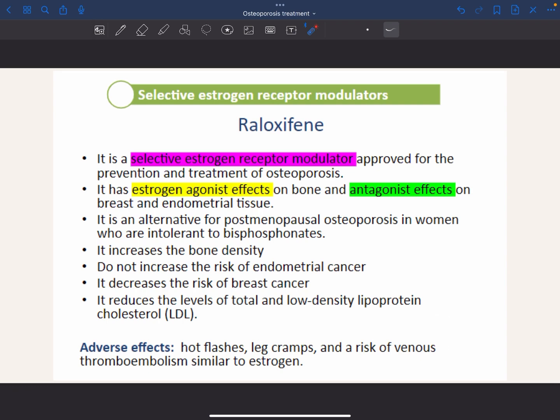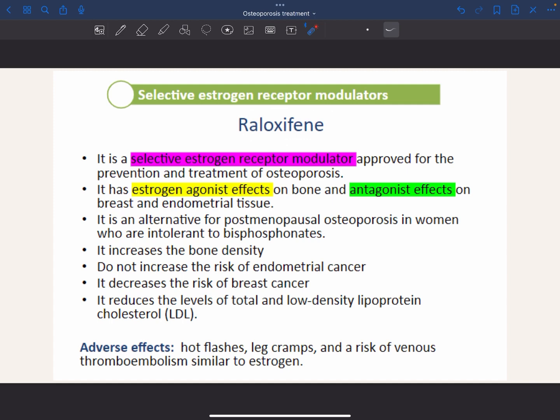So here we have another class, which is selective estrogen receptor modulators, raloxifene. As we said, in postmenopausal women the levels of estrogen will drop and the osteoclast activity will be more and more.